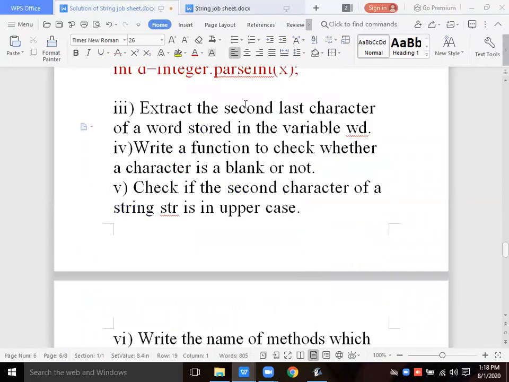Yes, now the third: extract the second last character of a word.